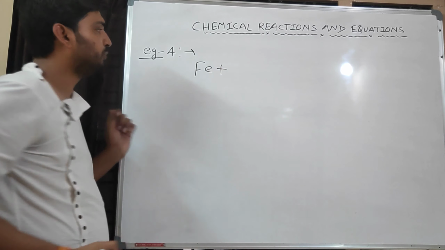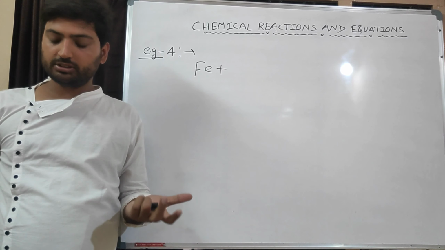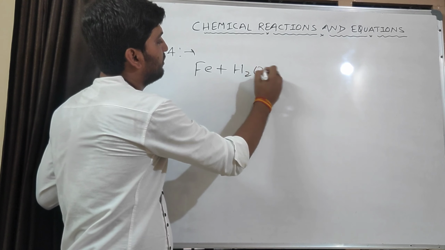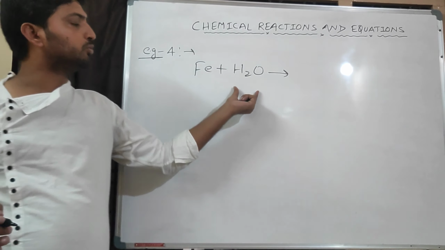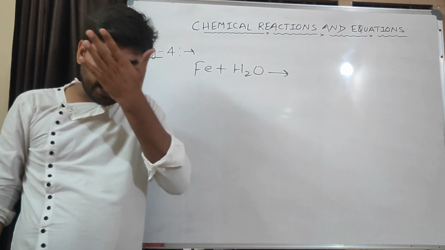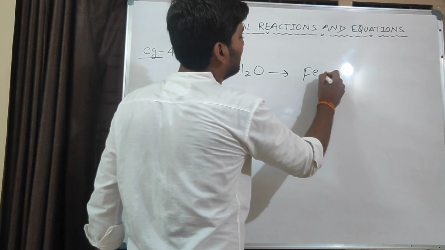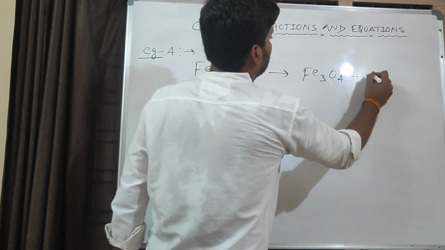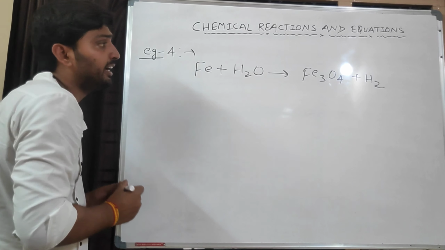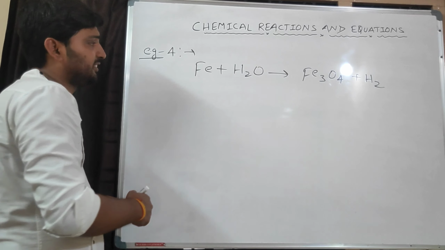Fe plus, when iron reacts with water, what happens? Iron oxide and hydrogen gas are evolved. You know, iron and water. When iron reacts with water, it forms iron oxide and hydrogen gas, H2. Now we need to balance this.